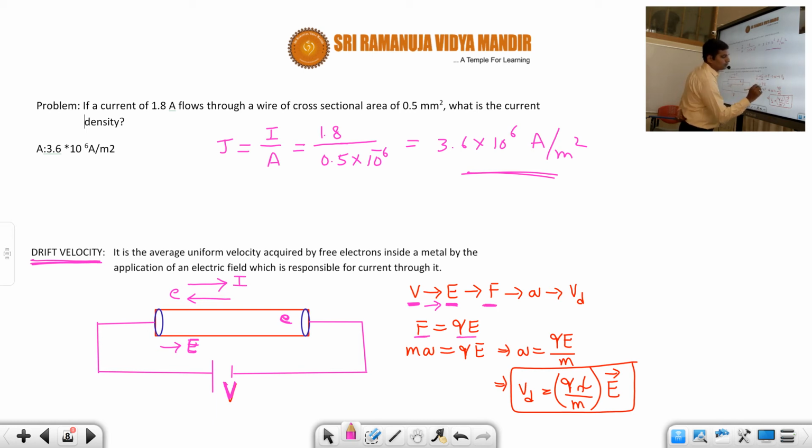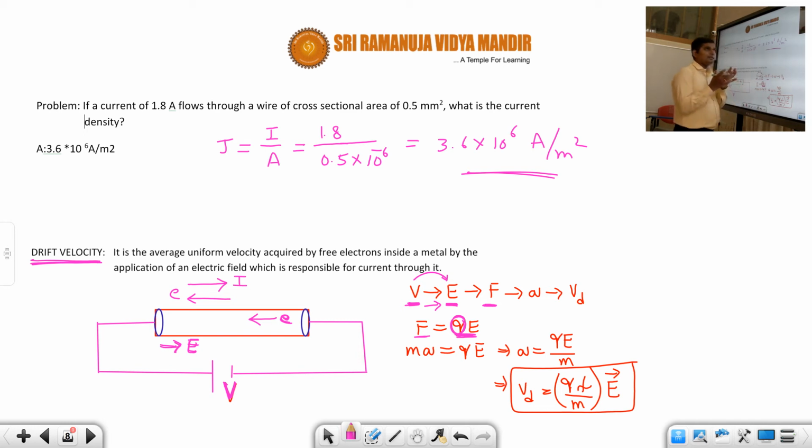Of how much? F is equal to QE. And since the charge of the electron is what? Negative charge. So that means force will be minus eE. So therefore, since the electric field is towards right side, the electron will experience force left side. Okay, I hope students you understood. This is the sequence by which the electrons will gain velocity. What is the first one? First we should apply some voltage. Because of this voltage, there will be electric field. How and all we'll see afterwards.